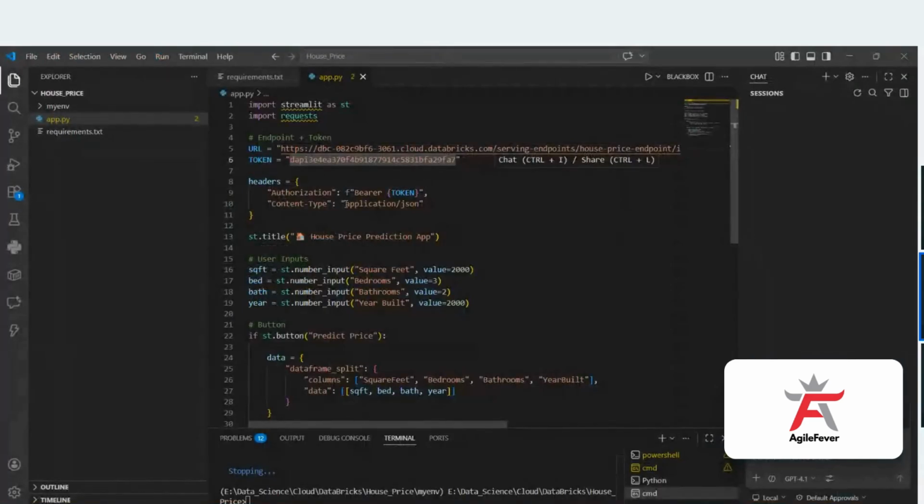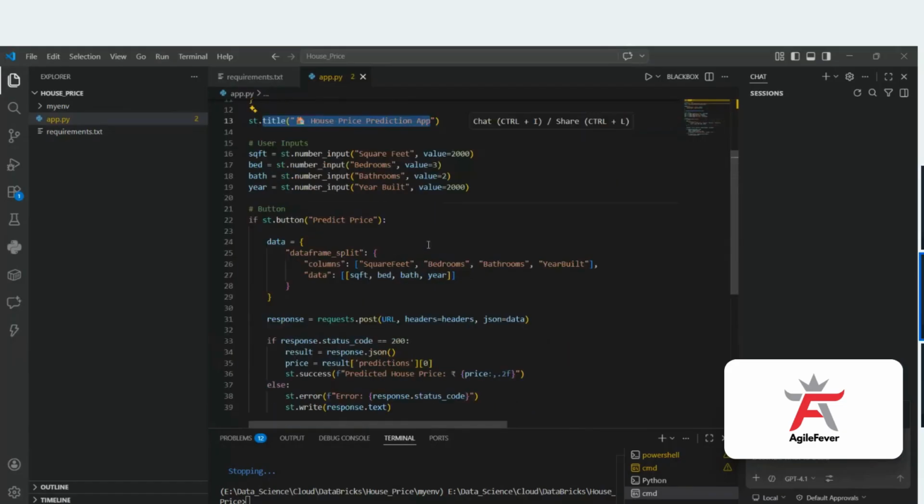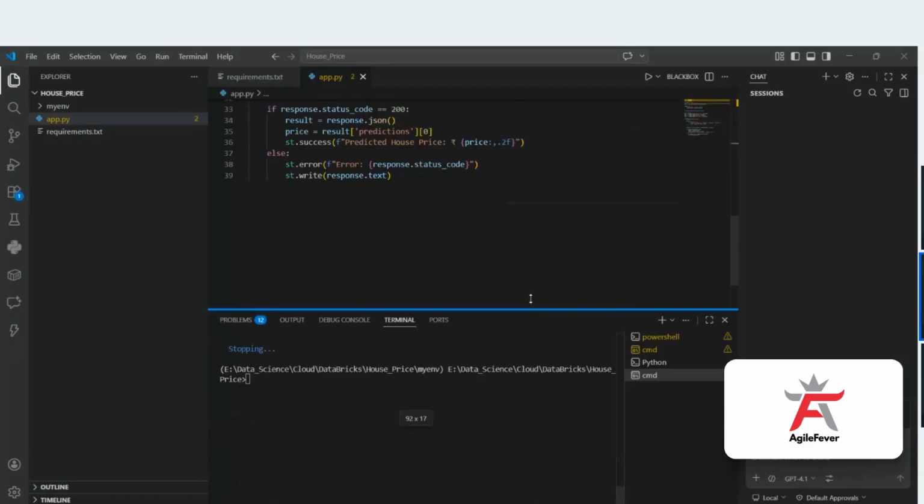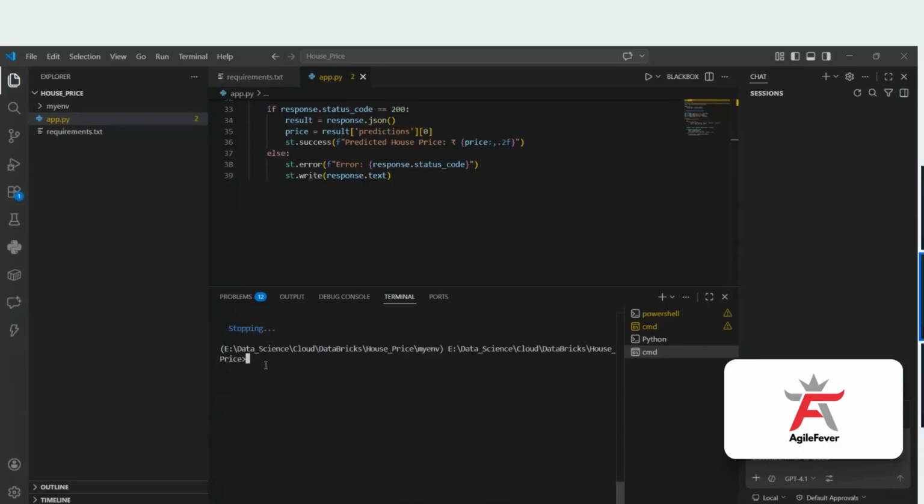So these are the things: one is the authorization and one is the content type. Now, firstly, I'll show you the output, then I'll go to the coding part. So I'll do streamlit run app.py.